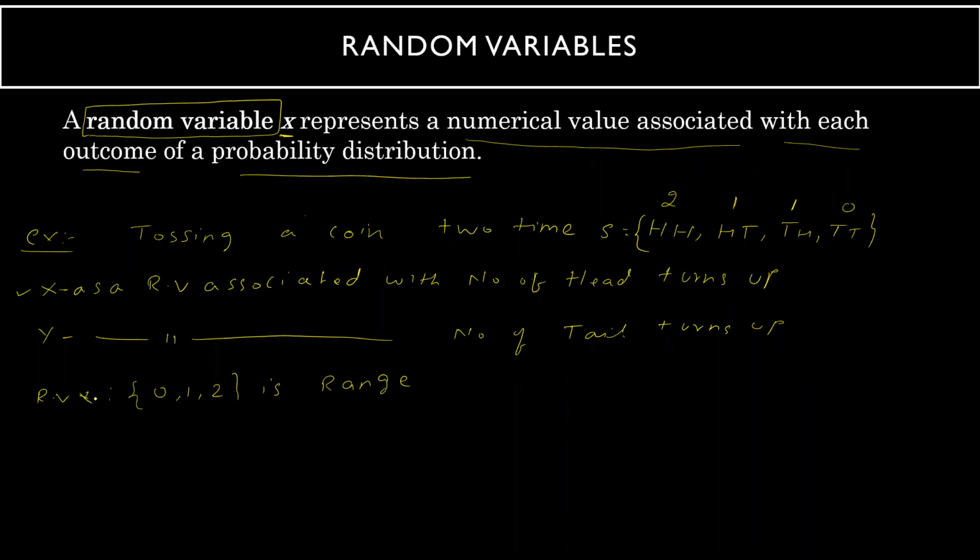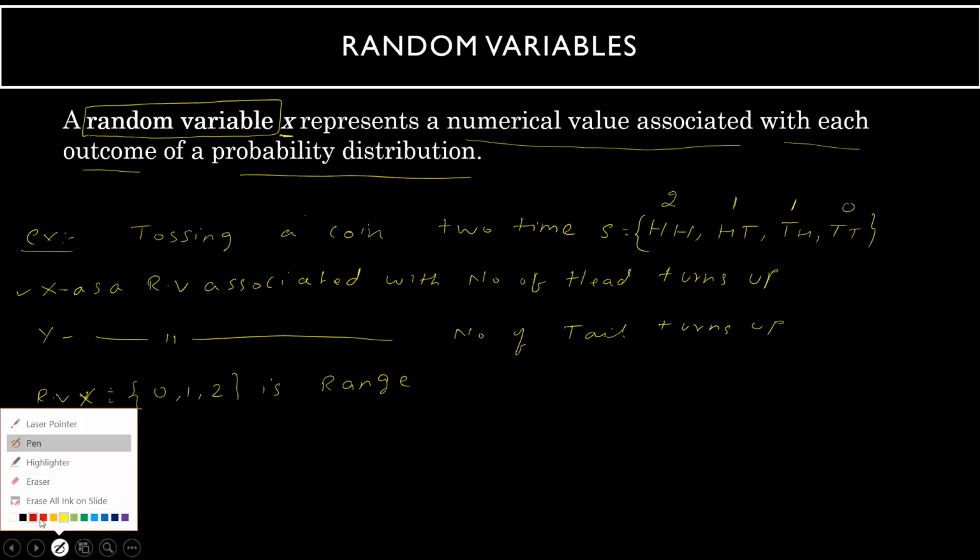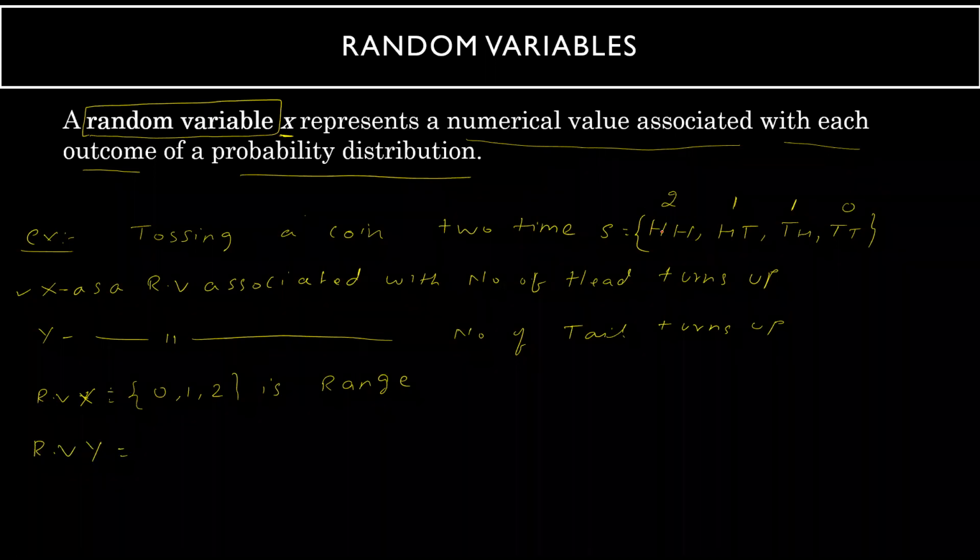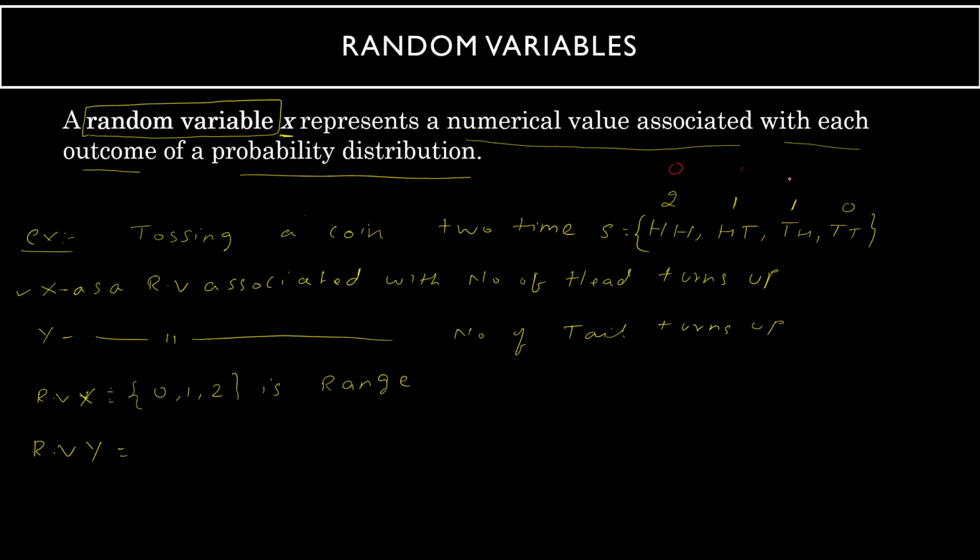This is for the random variable x. What about the random variable y? Y is associated with the number of tails. So I just quickly change the color. If you just look at the tails, how many tails? There are 0 tails here, 1 tail, 1 tail, and 2 tails.